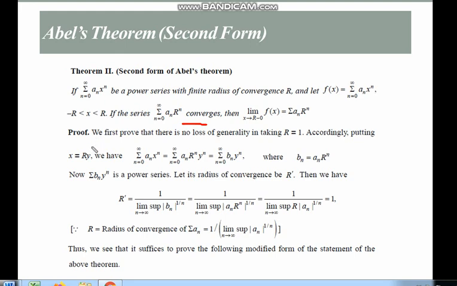So let's start the proof. We first prove that there is no loss of generality in taking capital R equal to 1. Putting x = Ry, we have summation a_n x^n = summation a_n R^n y^n, and this is equal to summation b_n y^n, where b_n = a_n R^n.